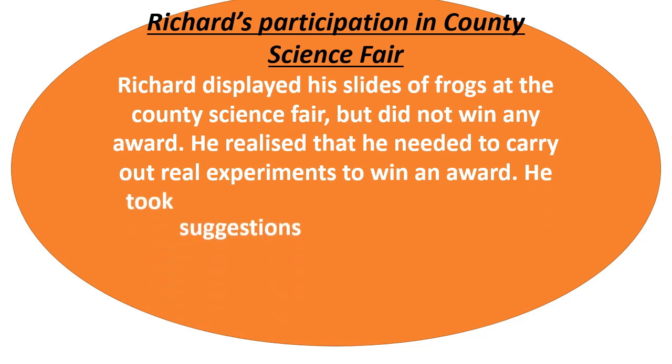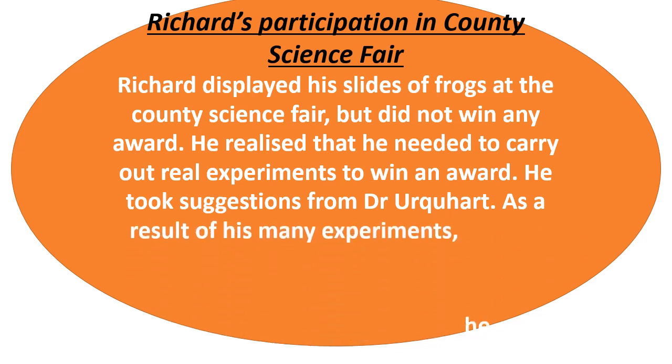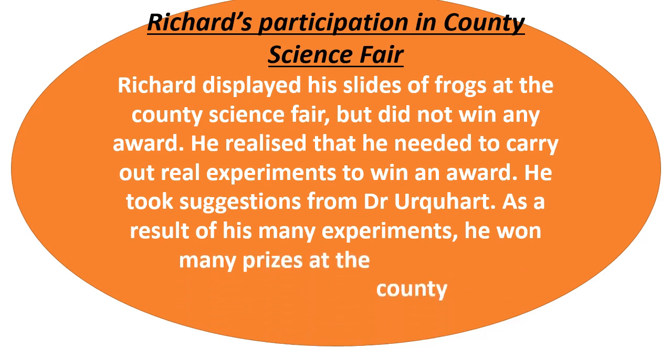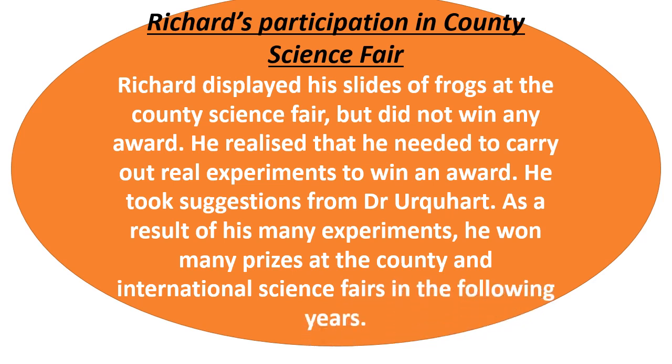He realized that he needed to carry out real experiments to win an award. He took suggestions from Dr. Urquhart. As a result of his many experiments, he won many prizes at the county and international science fairs in the following years.